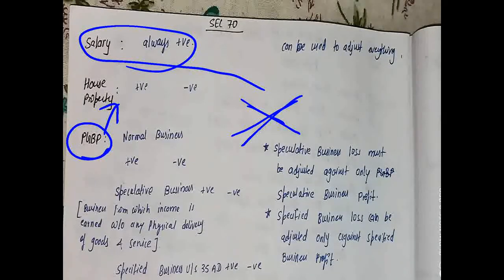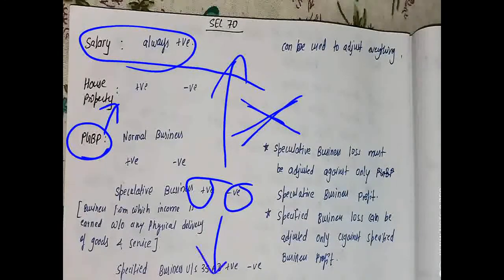Okay, and also you have to keep in mind that whatever speculative business losses is, it has to be only set off against the profit from the speculative business. It cannot be set off against any other income. That is, if you have income from salary or house property and a loss from a speculative business, you can never set off that.